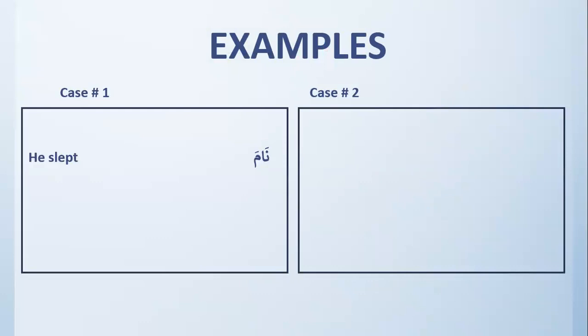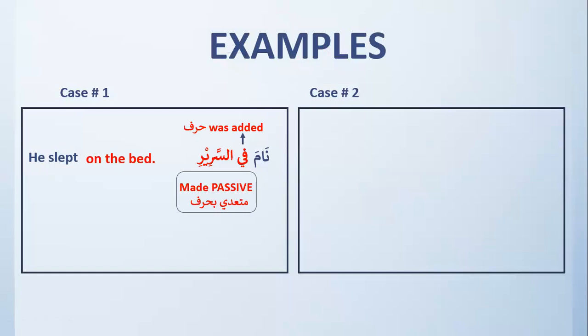So nama means he slept. Fis sariri, on the bed. So he slept on the bed. Nama fis sariri. Now, you see a harf was added. You cannot say nama sarira, he slept the bed. No, it has to be on the bed. So nama fis sariri: you had to add a harf over here in order to add this detail.